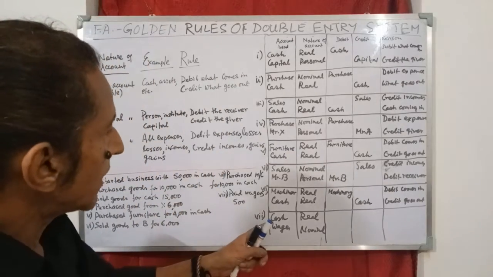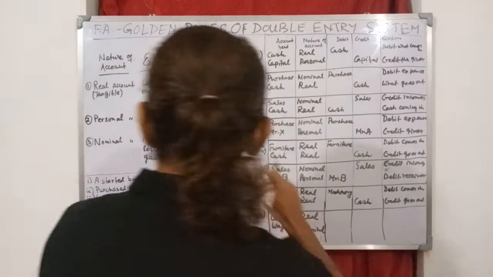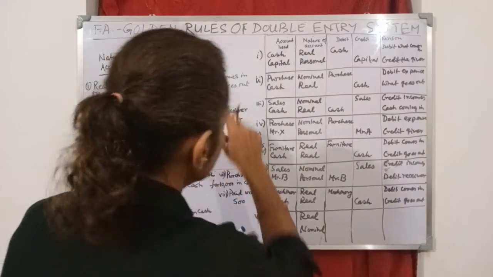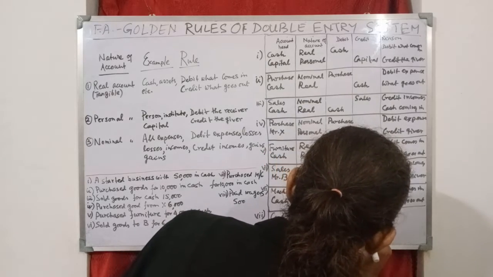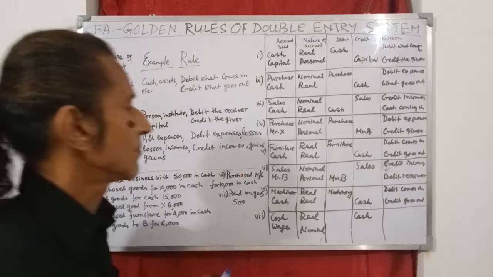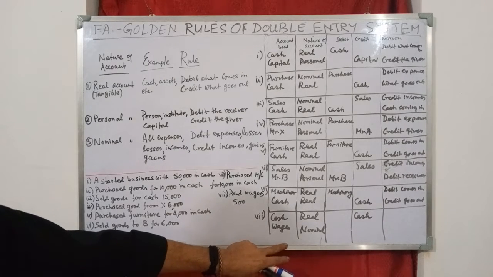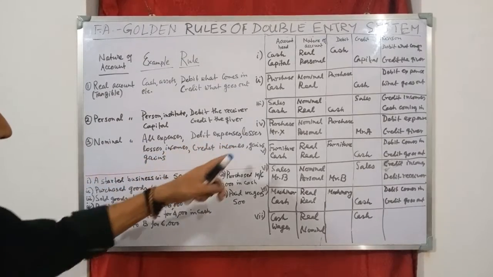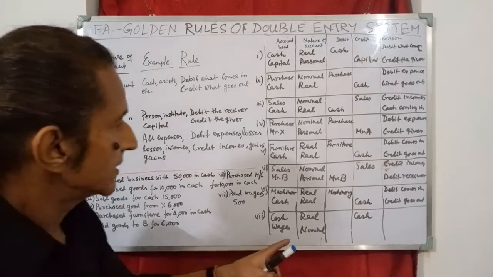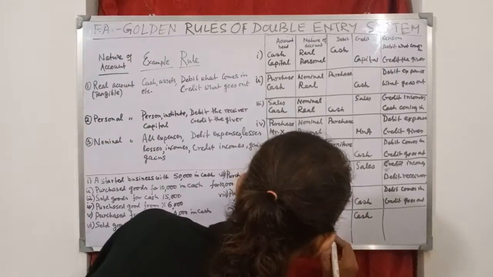So cash is going out, so cash will be credited, because the rule under real account is credit what goes out. So we write cash in credit column. And wages is an expense for the firm, and the rule for nominal account is debit on expenses. So here wages will be debited. So we write wages in debit column.